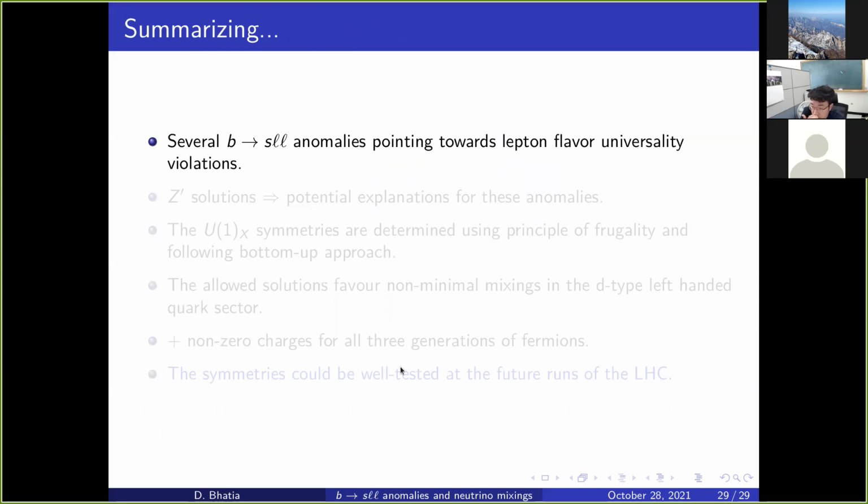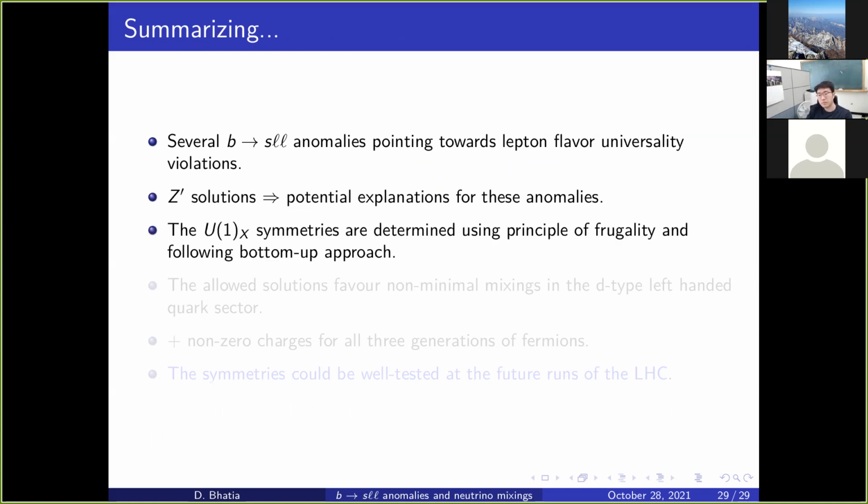To summarize, we discussed several B to S anomalies pointing towards lepton flavor universality violations. Then we discussed Z prime solutions as potential explanations. We determined these charges and we added the minimal particles which were needed: 3 right-handed neutrinos, a doublet and a singlet, apart from the Z prime.